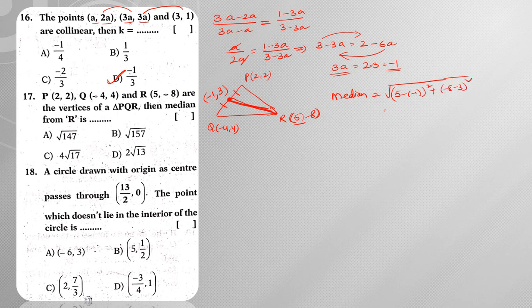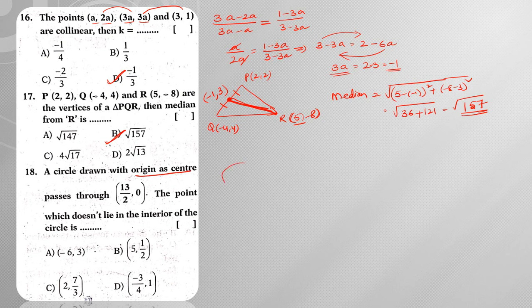whole square. On simplification, 5 minus of minus 1 is 6, 6 square is 36, plus minus 8 minus 3 is minus 11, minus 11 whole square is 121. So square root of 36 plus 121 is 157 under square root. Hence the answer is square root of 157.